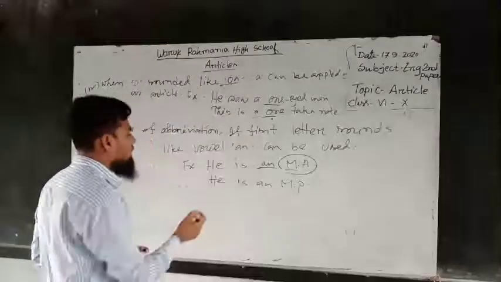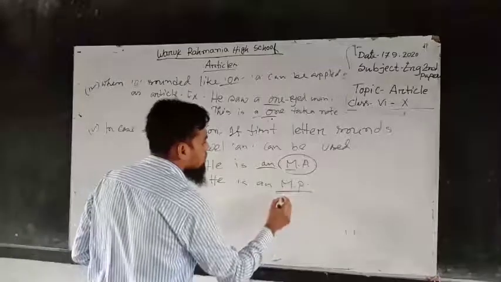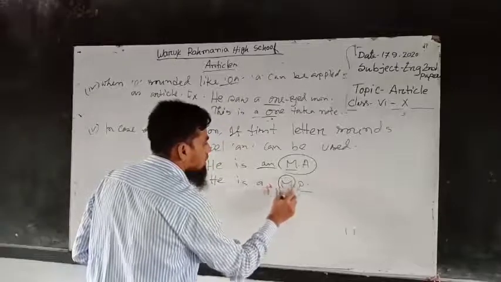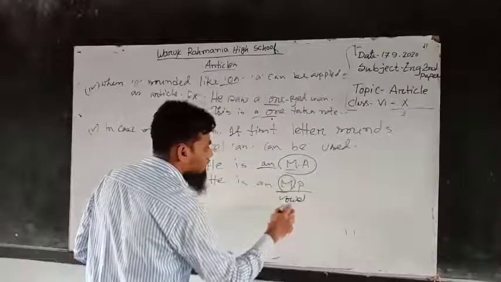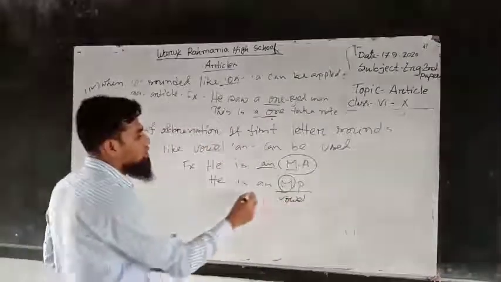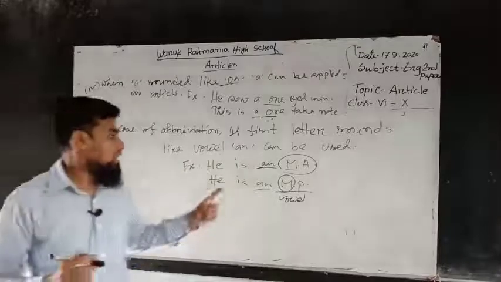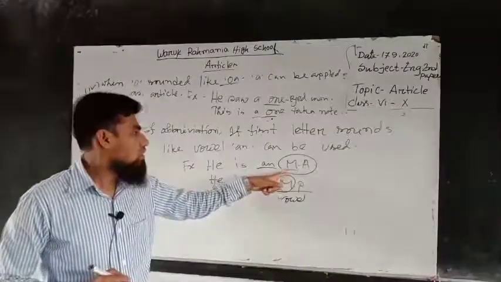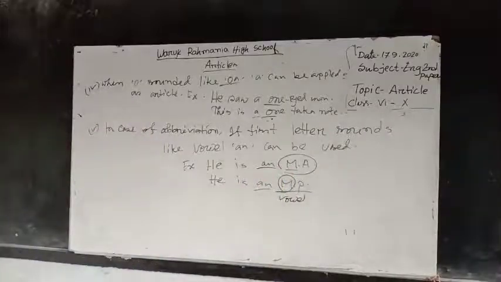And next example, he is an MP. Here also the first letter M sounded like a vowel, so we have to use an, because in the case of abbreviation, if the first letter sounds like a vowel, we have to use an.